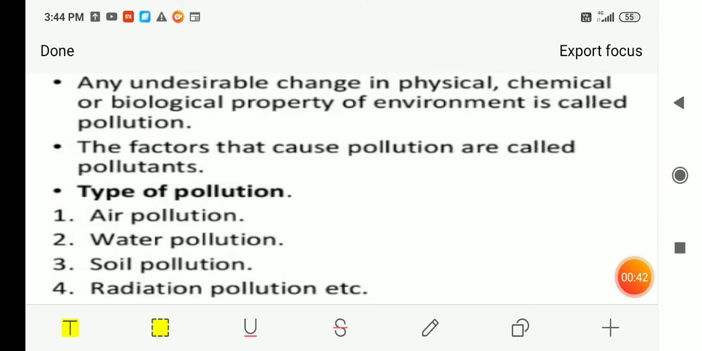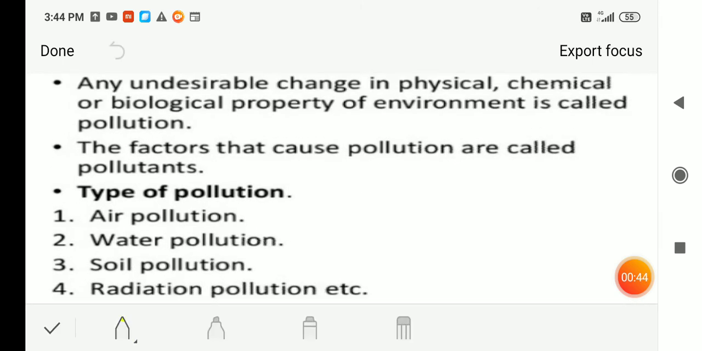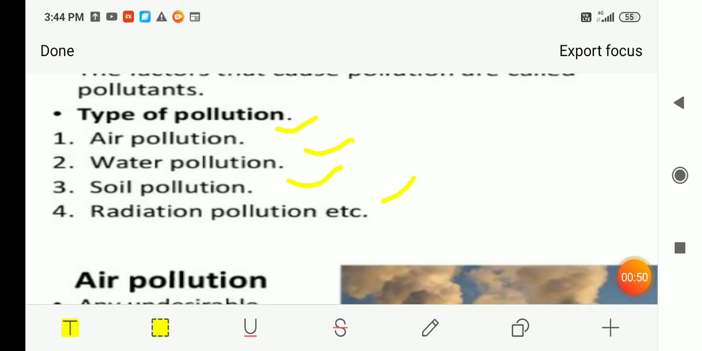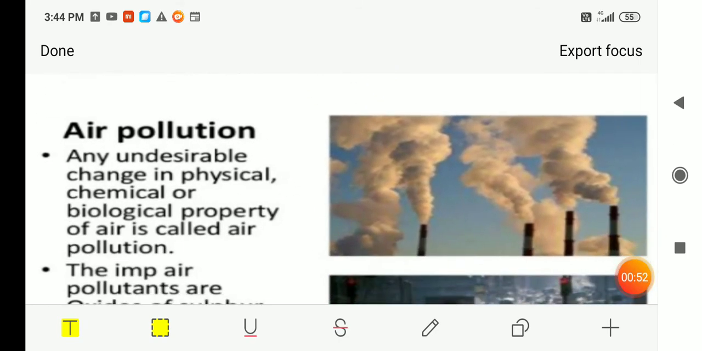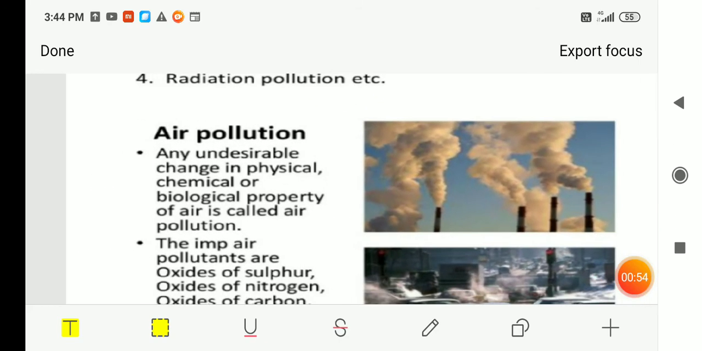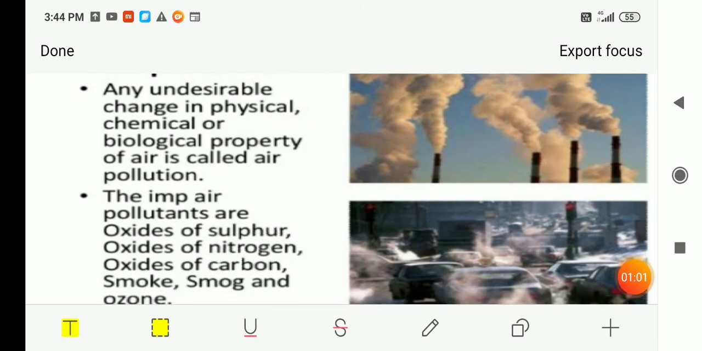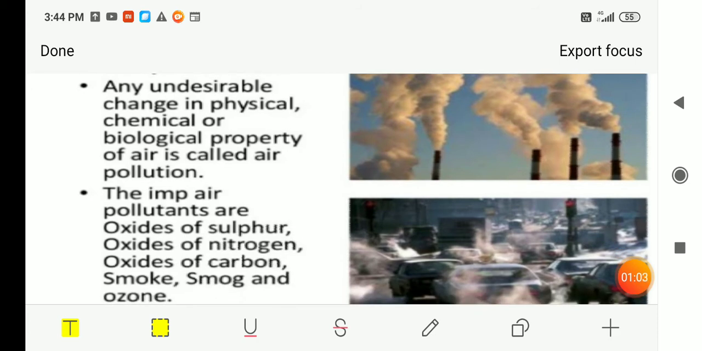Now, the types of pollution. We know air pollution, water pollution, soil pollution, radiation pollution, etc., that we will study in detail. Number 1 is air pollution. Air pollution is an undesirable change in physical, chemical or biological property of air.